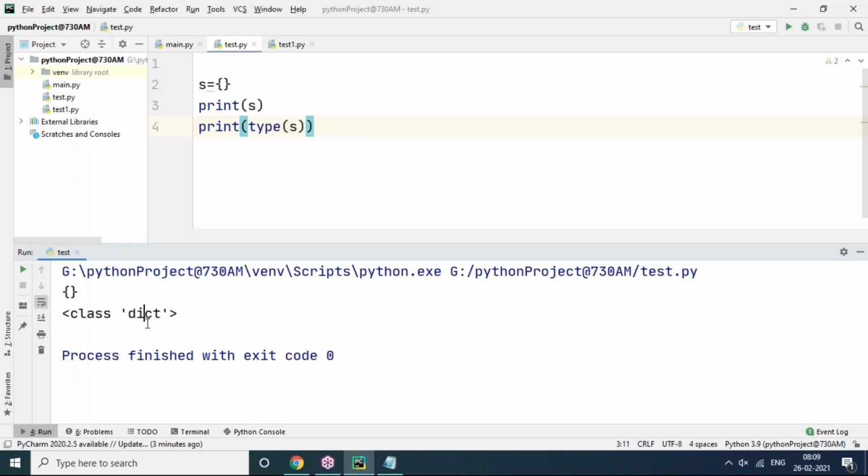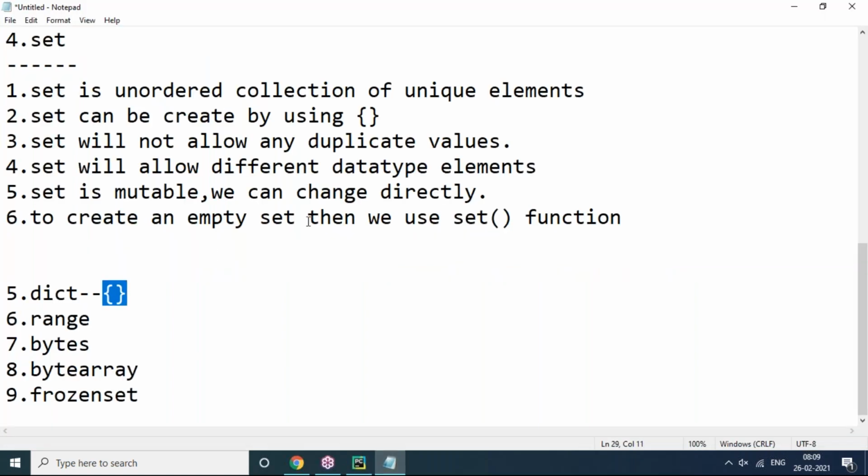Dict, it's written, means it is not a set. But if you want to create an empty set, I have to use the set function. When I use the set function, it will create an empty set only. Let's run this one. We got an empty set now. Set creation, an empty set creation, is like that only.